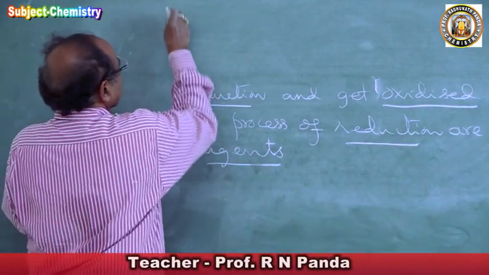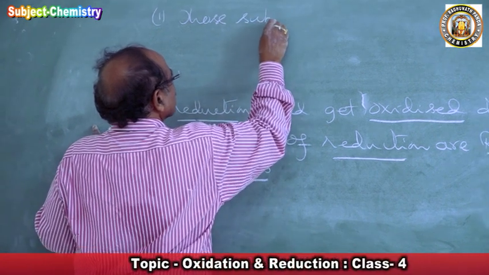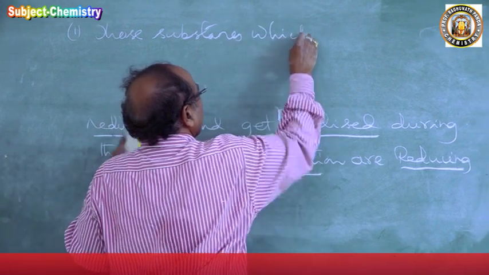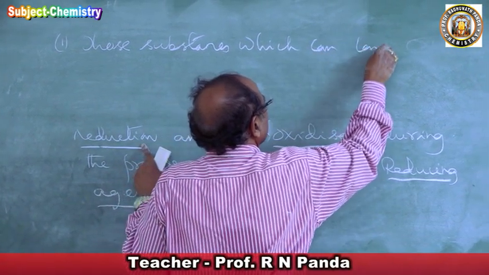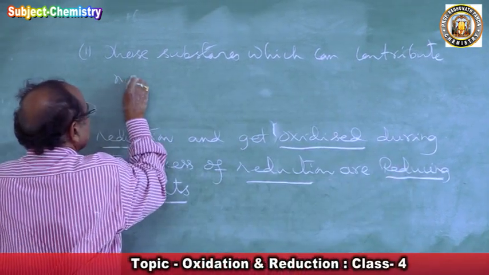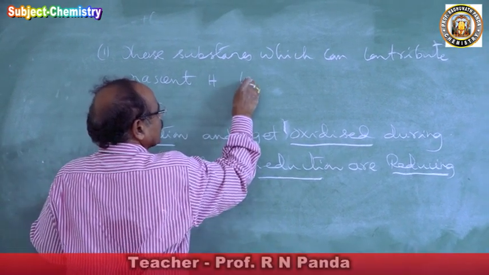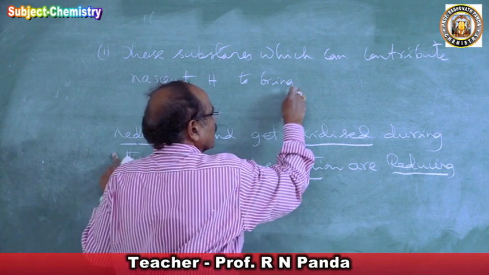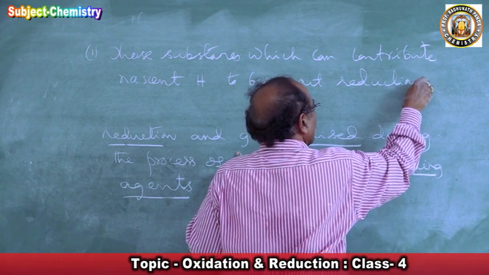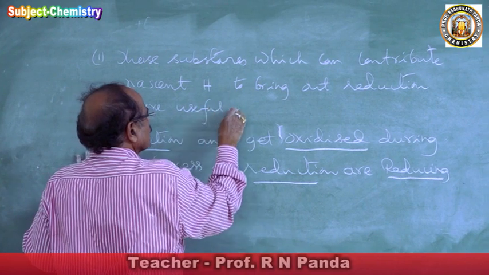So the substances which can contribute nascent hydrogen to bring out reduction are useful reducing agents.